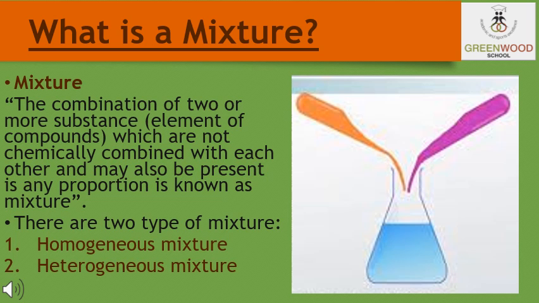Let us take the example of dissolved sodium chloride. Sodium chloride is the common salt, which can be separated from water by the physical process of evaporation.